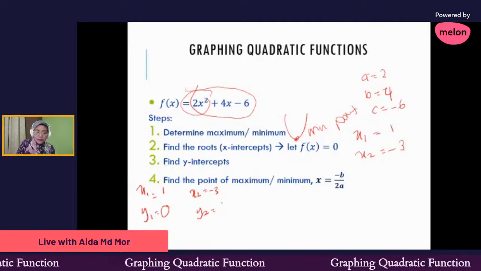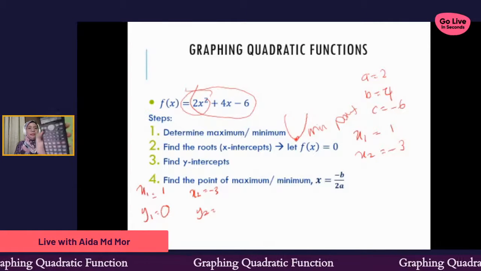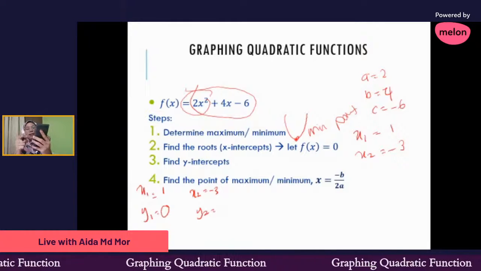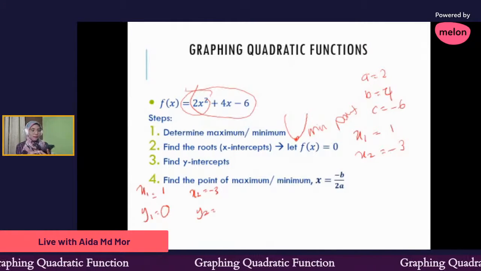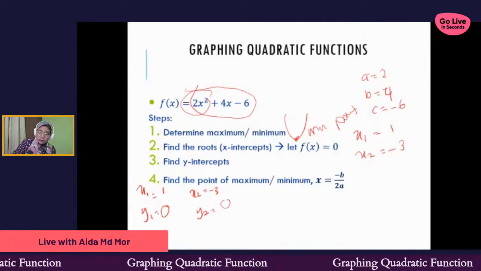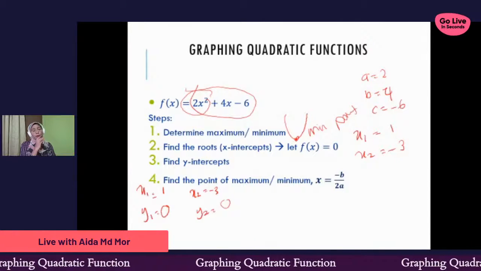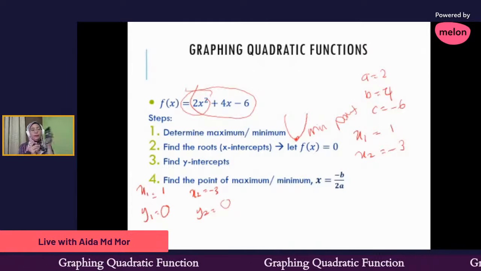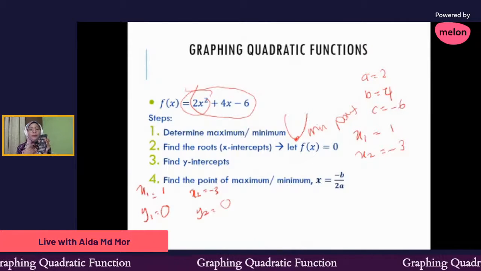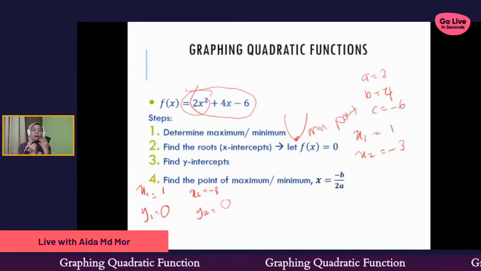Okay, so same step, don't cancel up, just press calculate again. Then they ask again what is our x, and then just press -3, you will get y2 equal to 0. When you use this method or when you use the calculator, it will help you avoid making a mistake when you substitute the value of x.